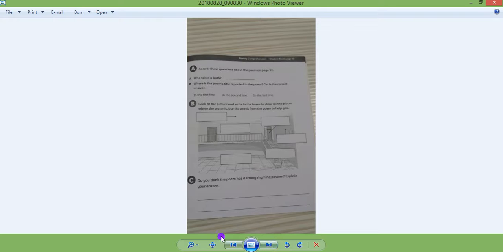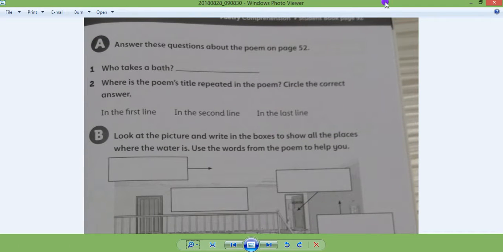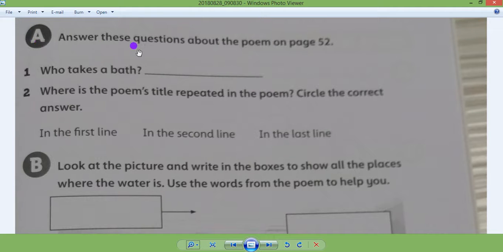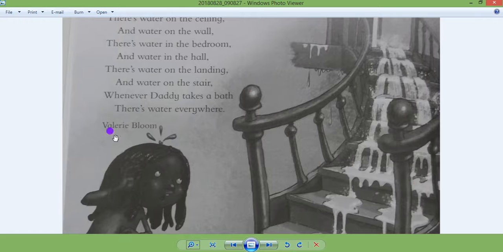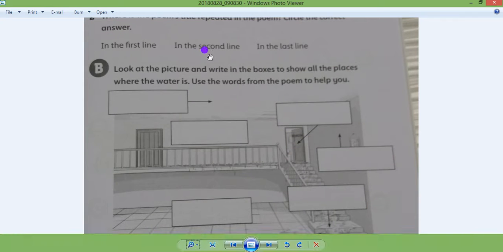Let's go to next page. What did I say? 52? Okay, go to 53. Write the date again at the top, somewhere here. Question 1. A. Answer these questions about the poem on page 52. Okay. Who takes a bath? Who is taking a bath, guys? Daddy. Right here, Daddy. If you're not sure of the spelling, go and check here. Whenever Daddy. Good. That's the answer for A1.